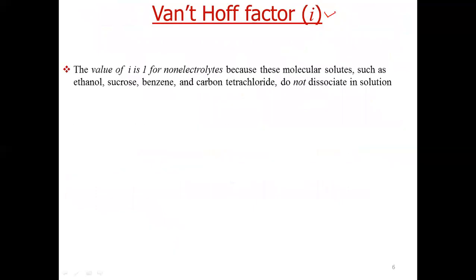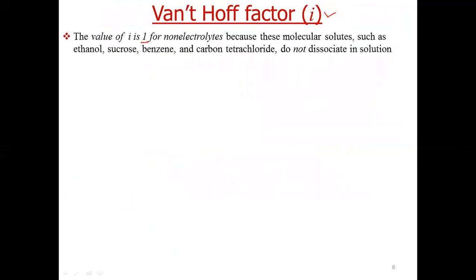The value of i is 1 for non-electrolytes, because these molecules do not dissociate in solution. Typical non-electrolytes are ethanol, sucrose, benzene, carbon tetrachloride.